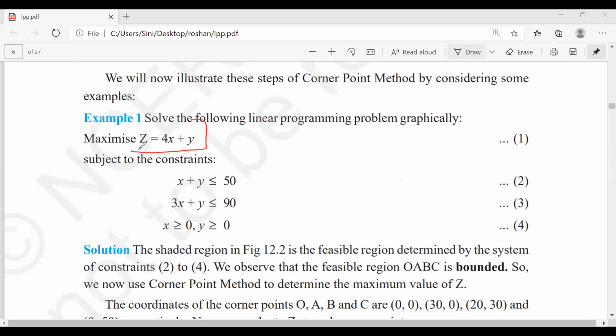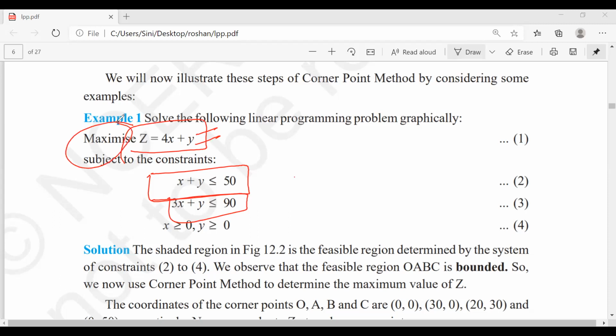Z is equal to 4x plus y. x plus y is equal to 50. 3x plus y is equal to 90. I'm going to write it here. This is the condition where I have to maximize.